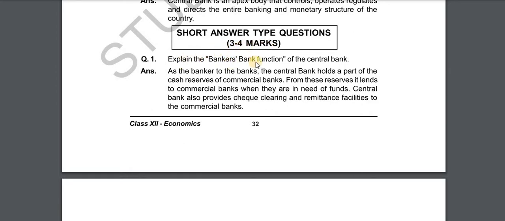Explain the banker's bank function of central bank. Answer. As the banker to the banks, the central bank holds a part of the cash reserves of the commercial banks. From these reserves, it lends to commercial banks when they are in need of funds. Central bank also provides a check clearing and remittance facility to the commercial banks.